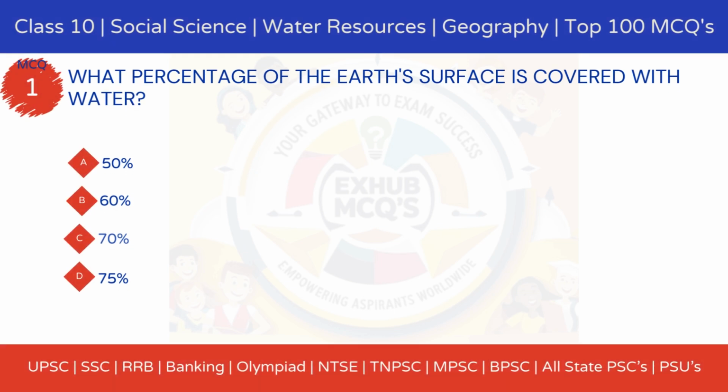Learning and revision. MCQ 1. What percentage of the Earth's surface is covered with water? Option A, 50%. Option B, 60%. Option C, 70%. Option D, 75%.